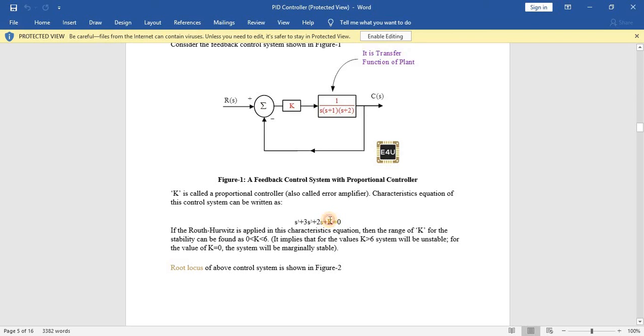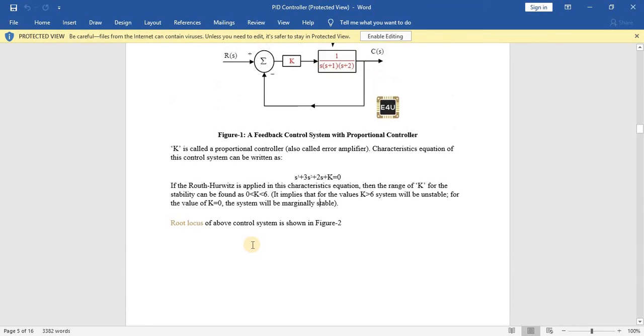After finding the value of k, it lies between 0 and 6. So the maximum value of k should be less than 6 and the minimum should be greater than 0. If k is greater than 6, the system will be unstable. Also, for k equal to 0, the system will be marginally stable. So we can plot the root locus.